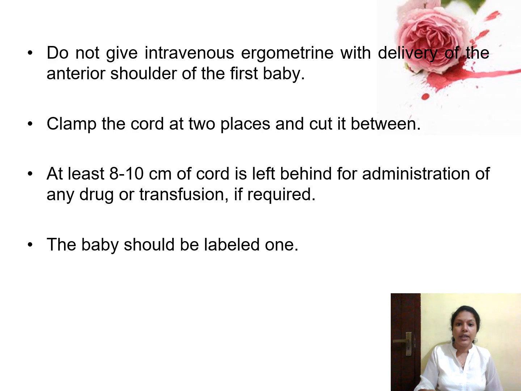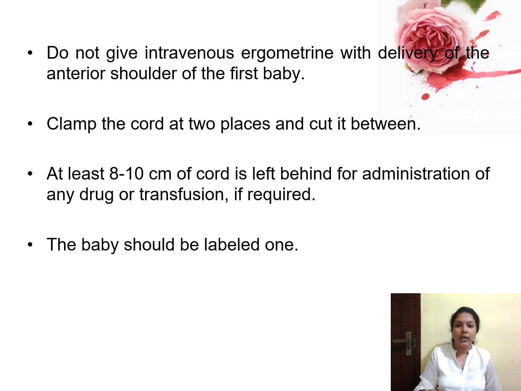Do not give intravenous ergometrine with the delivery of the anterior shoulder of the first baby, because ergometrine will produce a spastic contraction of the uterus, and it may reduce or stop the descent of the second baby, and produce undue delay in the delivery of the second baby.